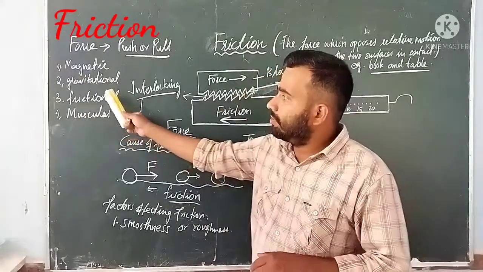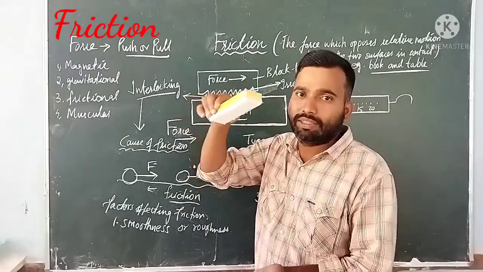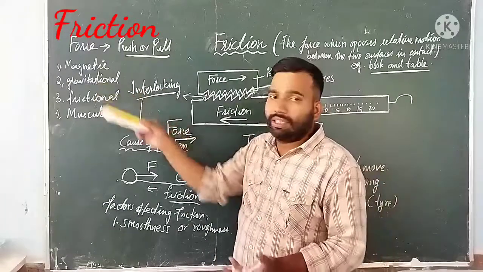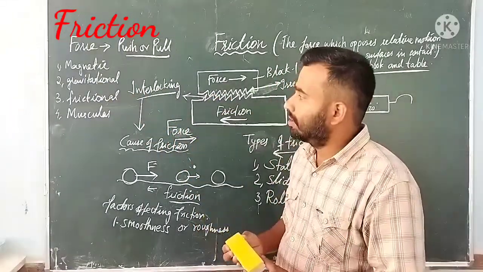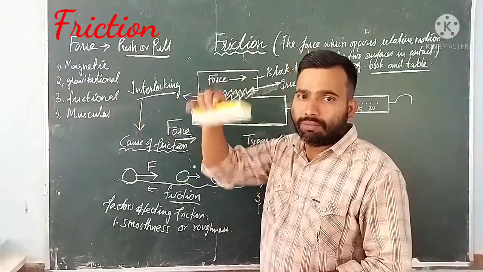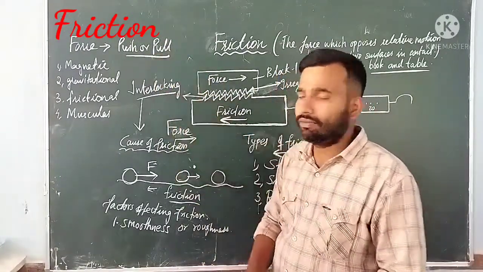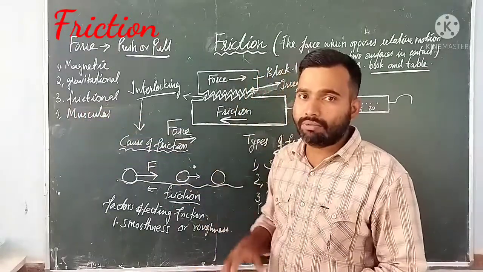Then another force is gravitational force. Suppose you drop this object, what will happen? It will fall down. What is the reason? The Earth is pulling every object towards its center. As a result of this gravitational force, an object thrown upward will start falling vertically downward. And another force is called frictional force.